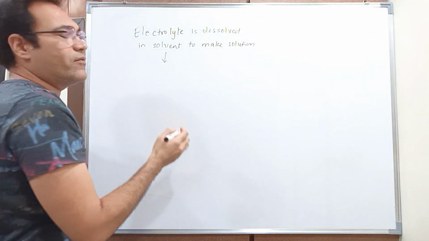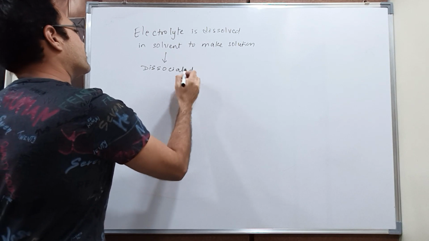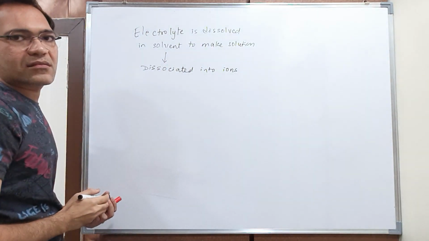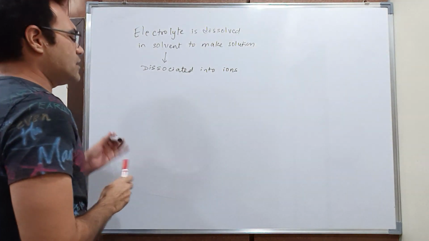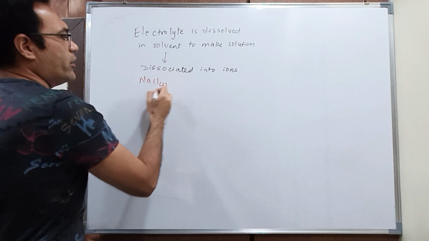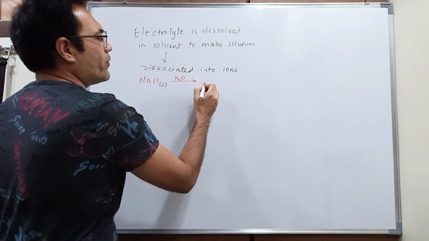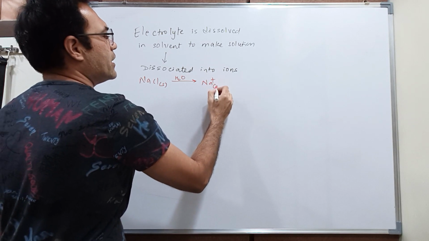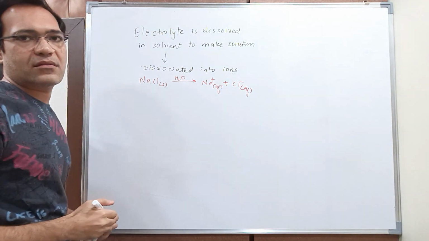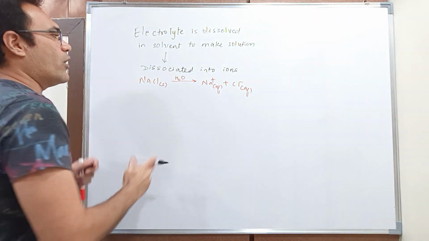This electrolyte will get dissociated into ions, right? Students, consider this example that you have NaCl solid, your common salt. When you add it to water, what will happen? It will get dissociated into ions, right? Because of this dissociation, students, what will happen?